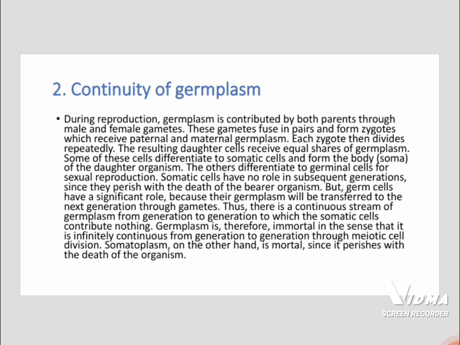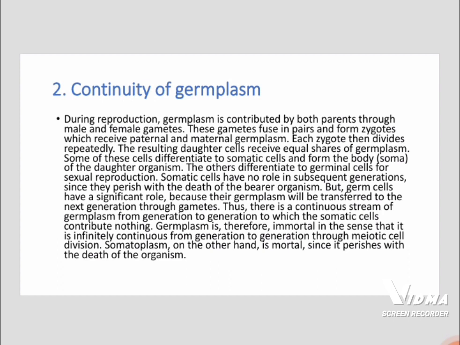Second, continuity of germplasm. During reproduction, germplasm is contributed by both parents through male and female gametes. These gametes fuse in pairs and form a zygote, which receives paternal and maternal germplasm. Each zygote then divides repeatedly. The resulting daughter cells receive an equal share of germplasm. Some of these cells differentiate into somatic cells and form the body, called soma, of the daughter organism. The others differentiate into germinal cells for sexual reproduction.